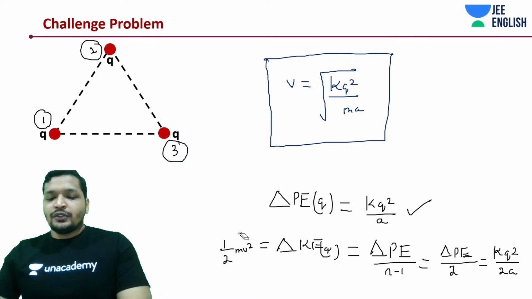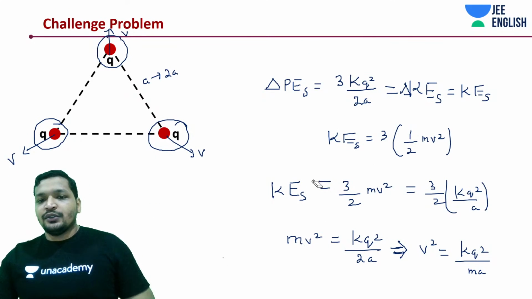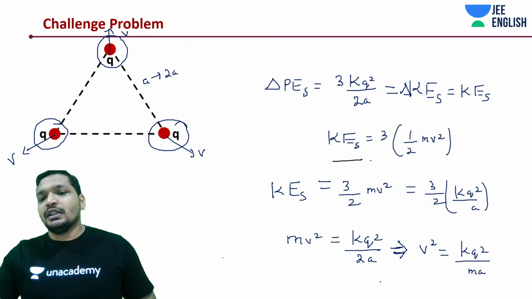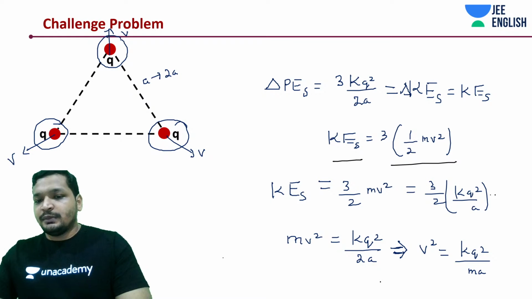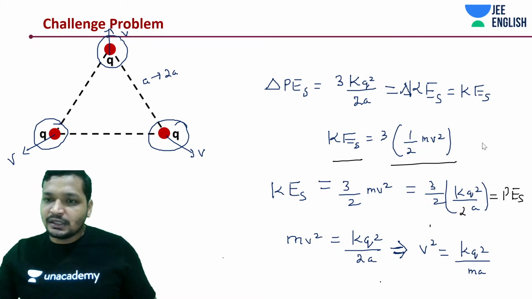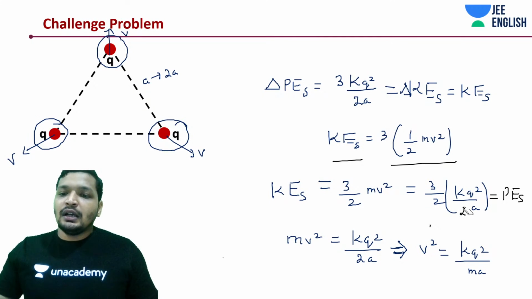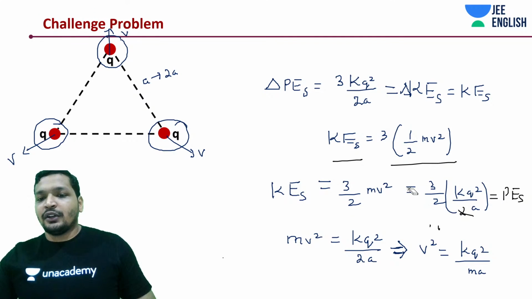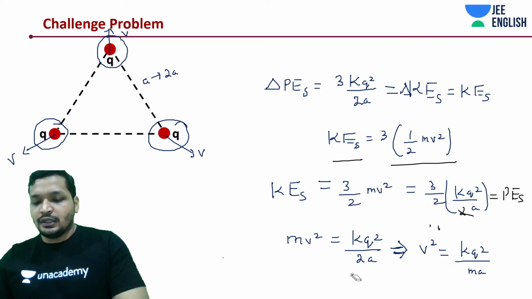Alright. So a small mistake was done while carrying out the calculation. Just notice that since the concept should match, while carrying out this potential energy, this should have been 3 by 2 kq square by a, but I added an extra 2 over here, which should not be present. Just remove the 2, and there we go. That was a calculation mistake. So never mind, the concept remains the same. That's not going to change.